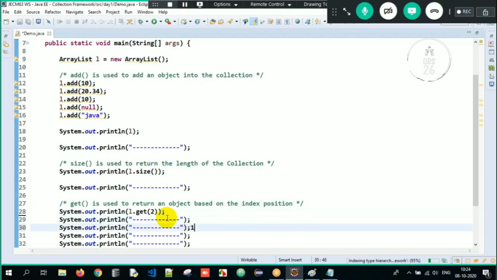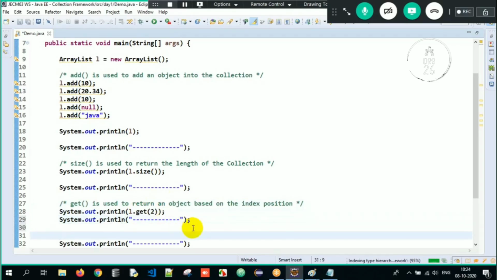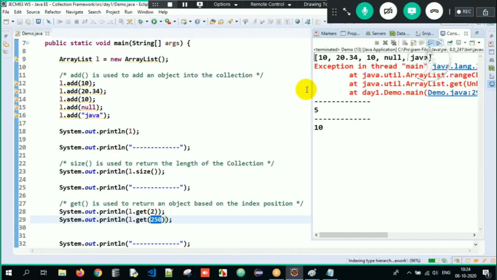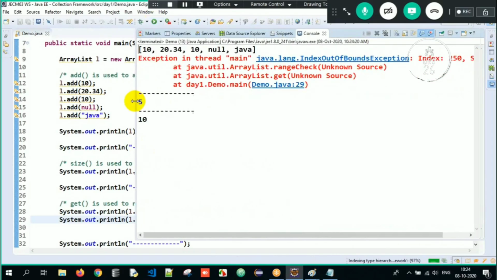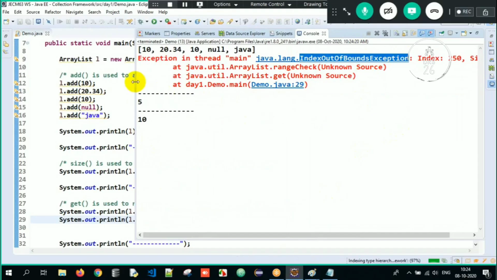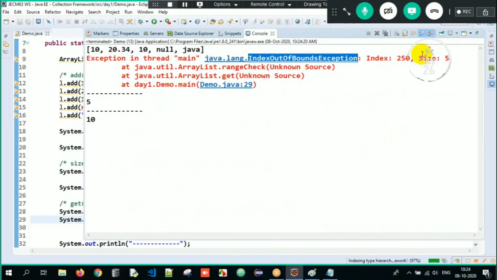Similarly, if I write L dot get of 250, I'm getting an object present in the index position 250. Do we have any index position 250? No. So I get a huge exception here. What is the exception we might get here? Index out of bounds exception. It's telling in a good way: index position is 250, but the size is only 5.